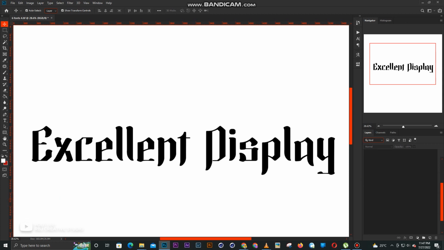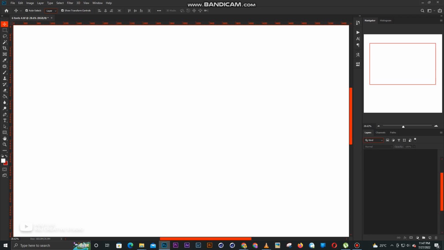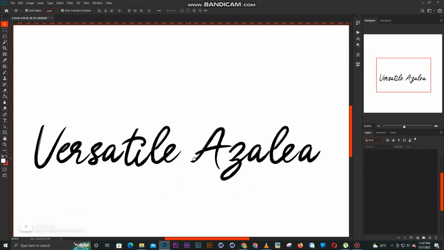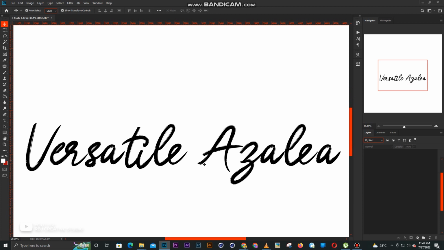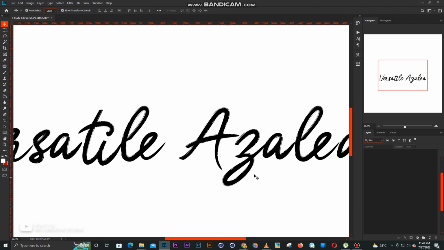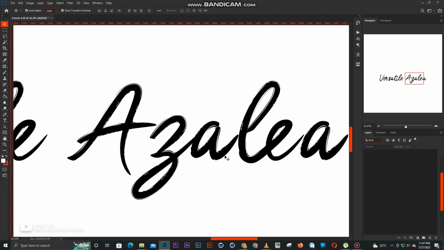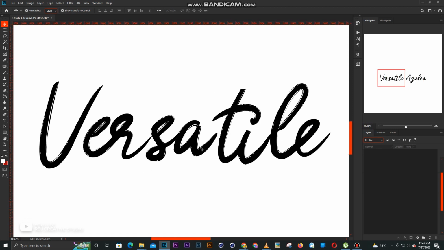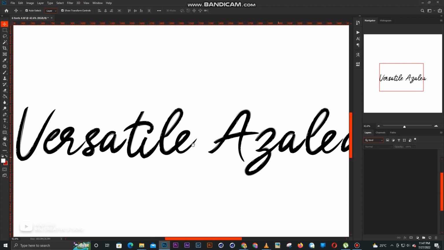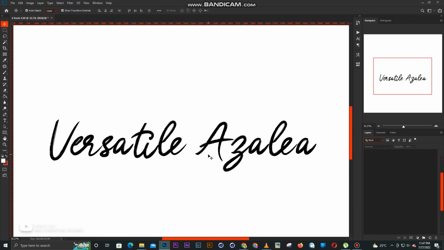Let's move on to font number 4, and we have Versatile Azalea. Look at this, oh my god, this font is dope. If you zoom in, this is what you're going to get. There are these kinds of details in the font that make it look more vintage. I don't know how to put it, but it's a very dope font. You can replace it with Hair Tying or Autograph, if you watched one of my font videos, because this is mostly the same font as Hair Tying.